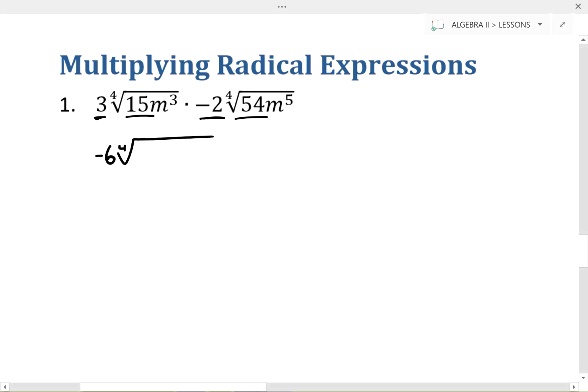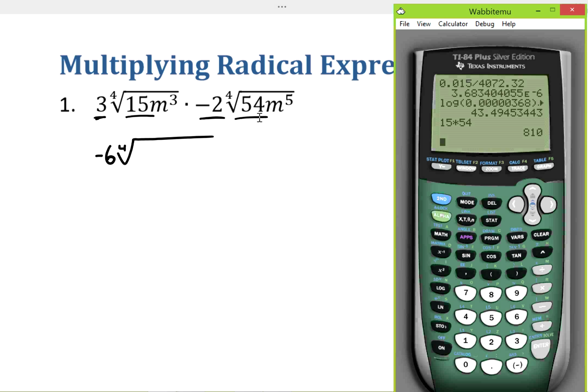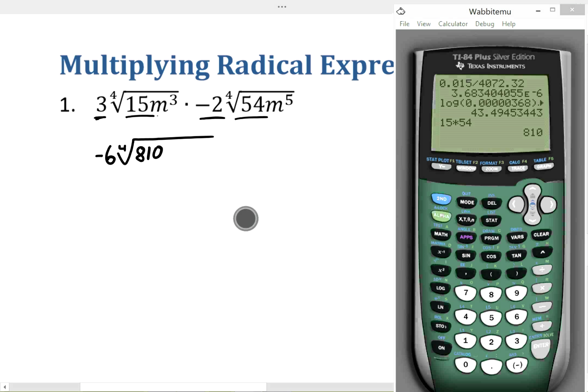That's 15 times 54. 15 times 54 is 810. So that's going to be 810. Then times, now I've got my m's. Well, we know when we multiply two variables together that are the same, we add their exponents together. So 3 plus 5 gives me m to the 8th. So pretty quickly you can multiply the two radical expressions together.